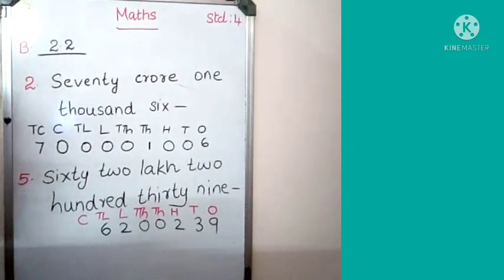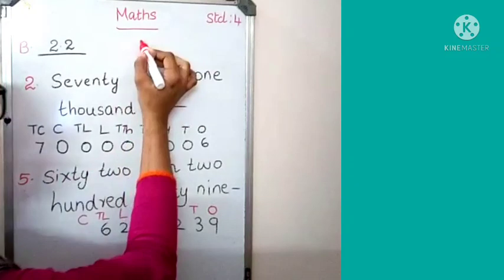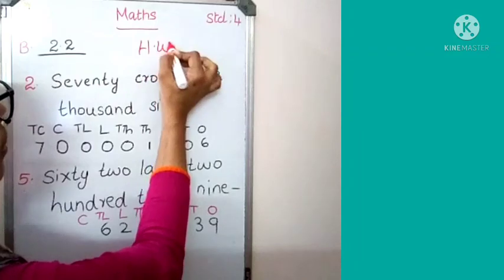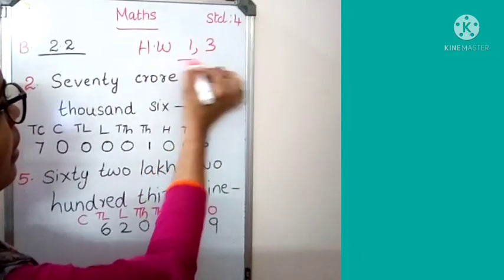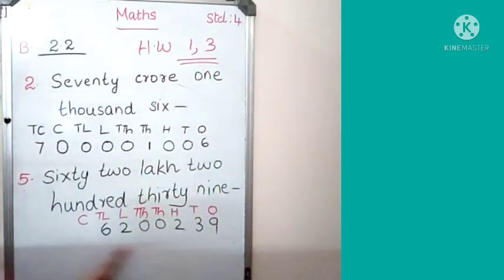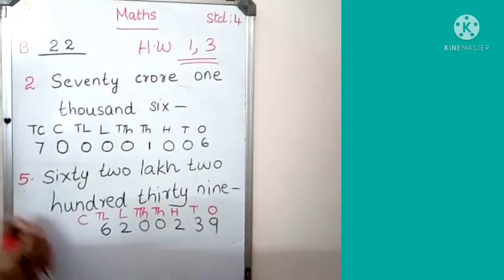How easy, no? Like this, you have to write questions 1 and 3 as homework. Children, if you are writing in this method, you will get the answer quickly. In this method, you can write all the digits.